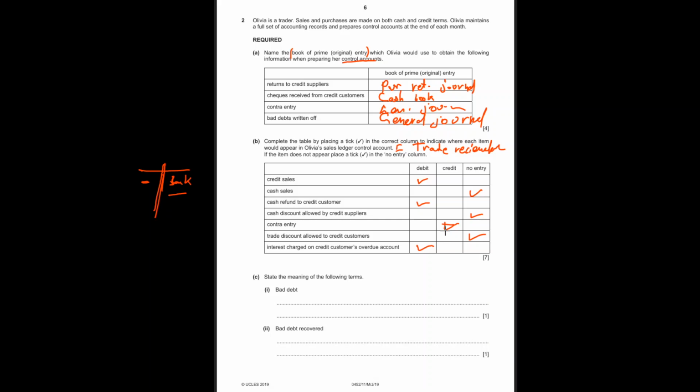So that's how you get 7 marks. Easy 7 marks, right? And here you get 4 marks. Very easy to get these marks. So let's move on.